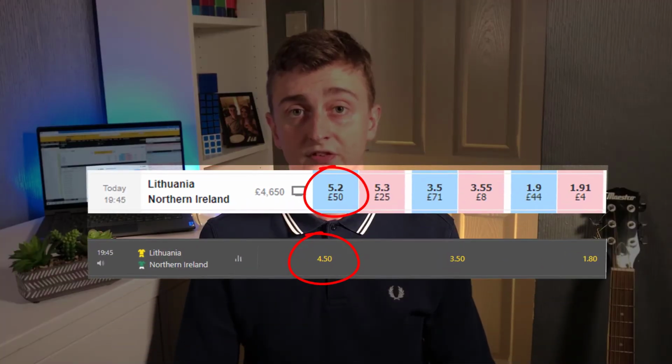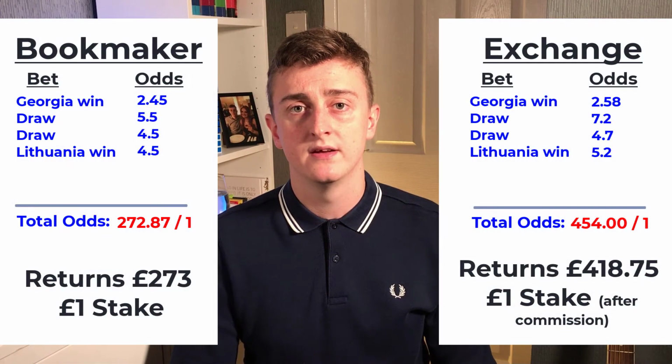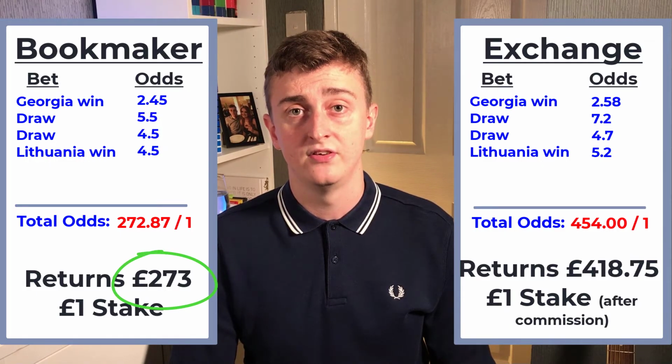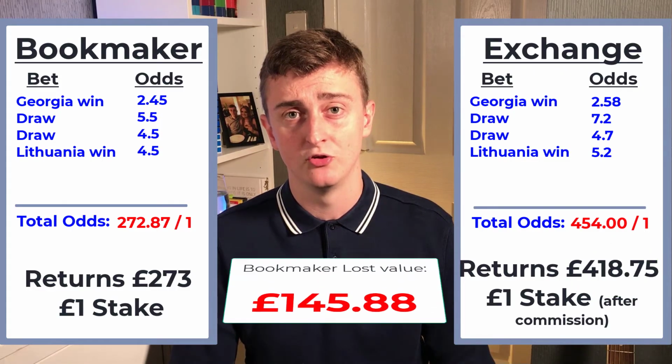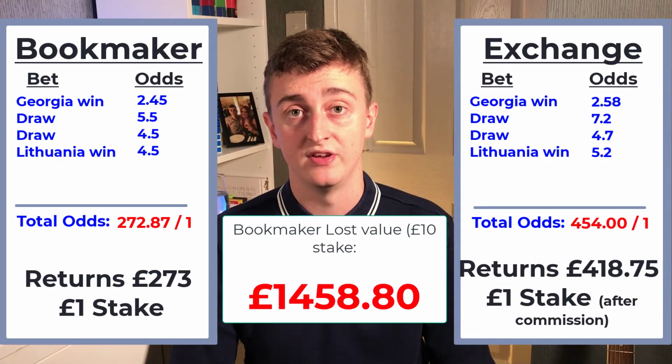Add a fourth selection to get an accumulator. Let's say Lithuania to win this game here. On a bookmaker, this fourfold returns £273. On a betting exchange, these bets would return over £400, nearly £150 worth of missed value. Again, on the screen now I'm showing what it would be with a £10 stake on this accumulator.